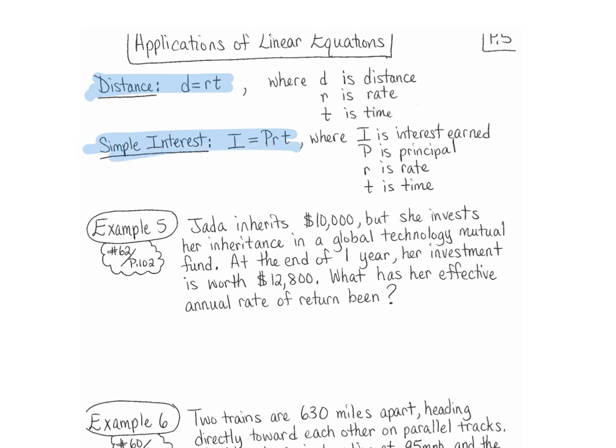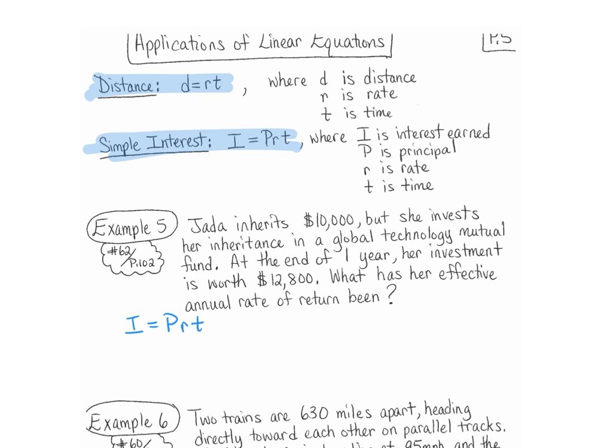Okay? So let's do example 5. Jada inherits $10,000, but she invests her inheritance in a global technology mutual fund. At the end of 1 year, her investment is worth $12,800. What has her effective annual rate of return been? So in other words, we want to find out what was her rate. So we're not talking about distance. We're talking about simple interest. So the formula we use is I equals P times R times T.